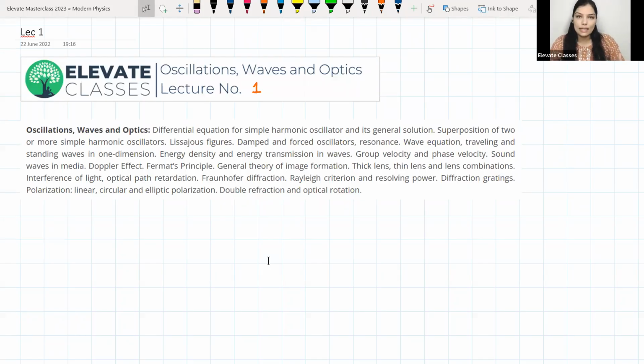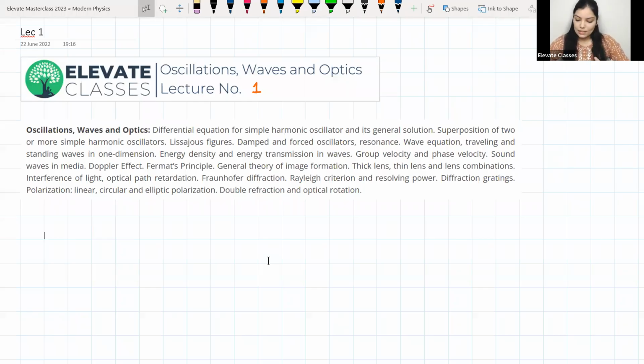In optics, the portion that we are going to cover here is both geometrical and wave optics. To understand the wave phenomena in optics, which is basically interference, polarization, or diffraction, we need a thorough understanding of what waves are.